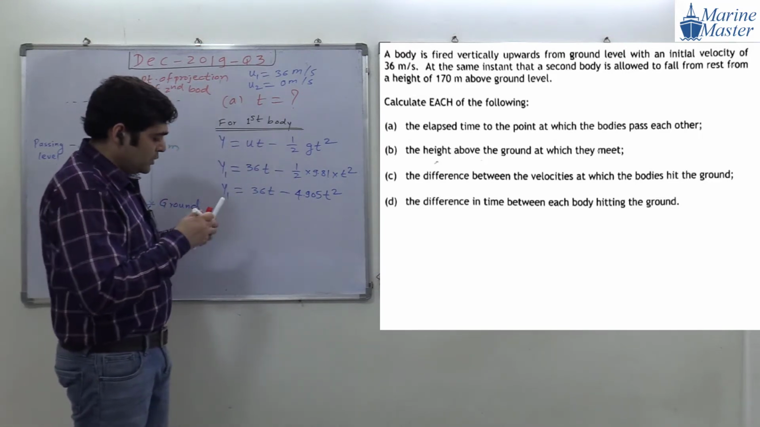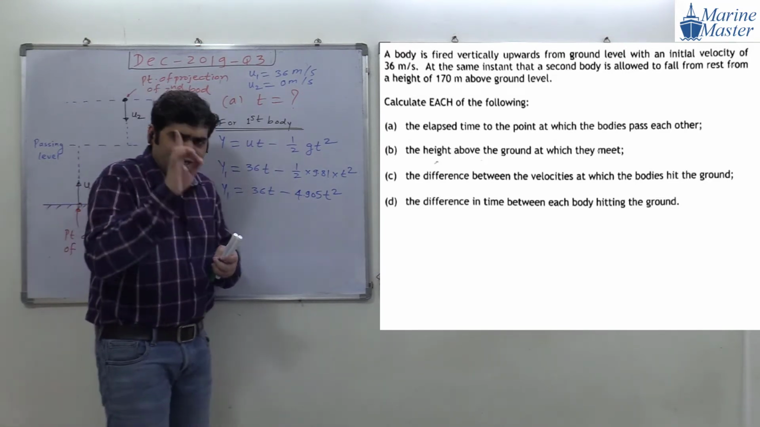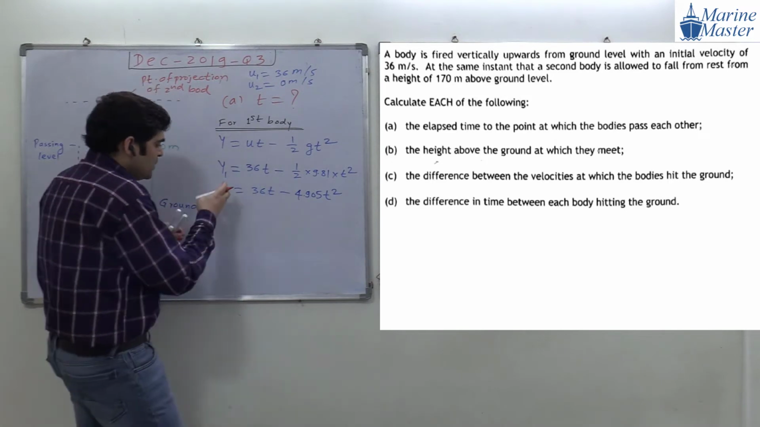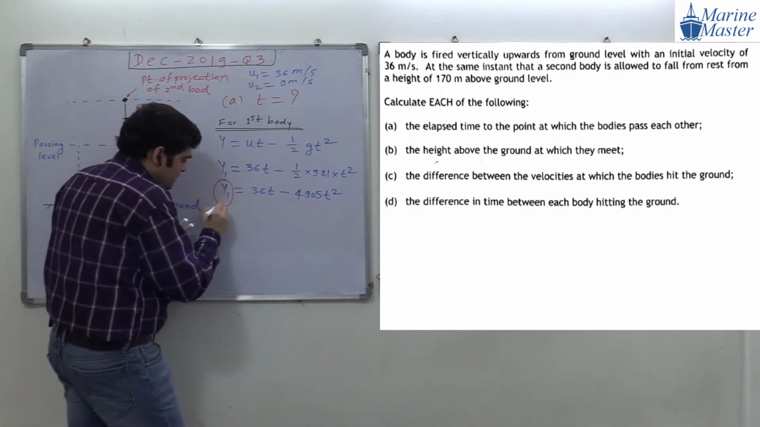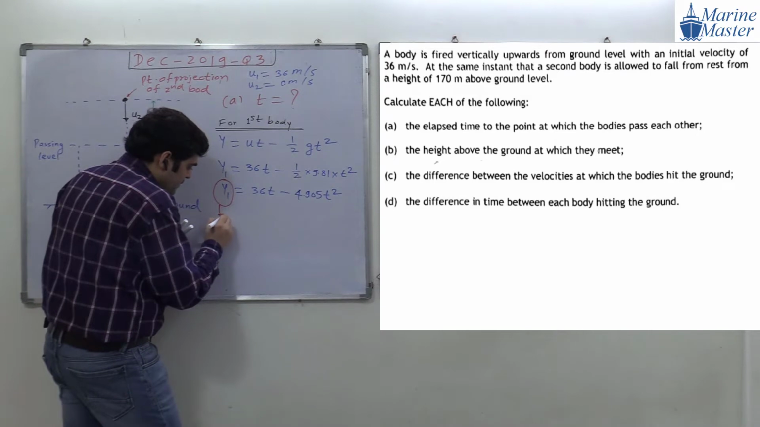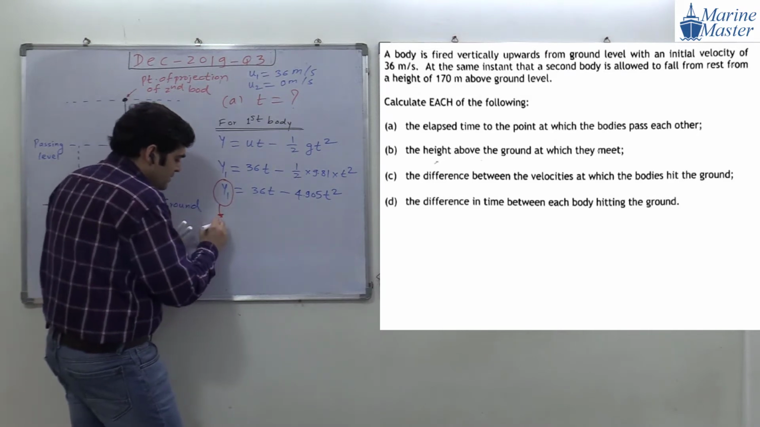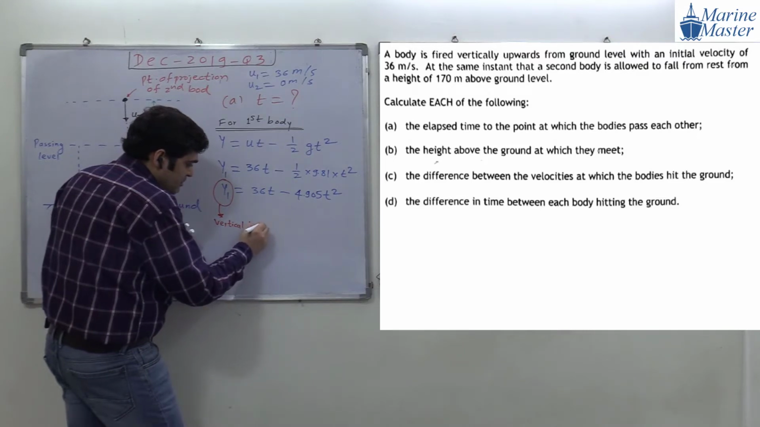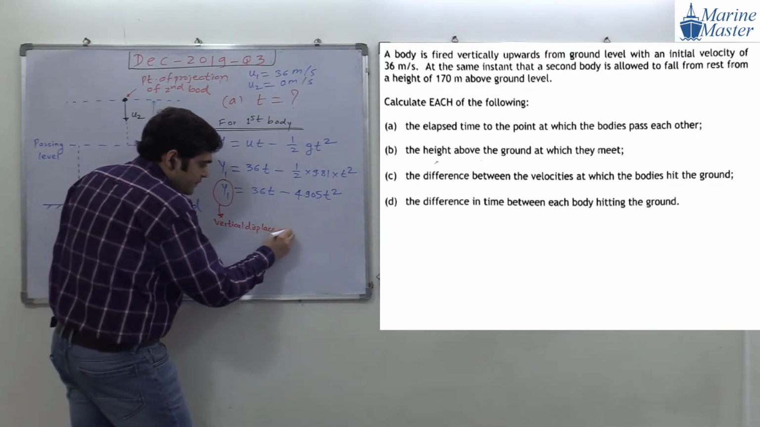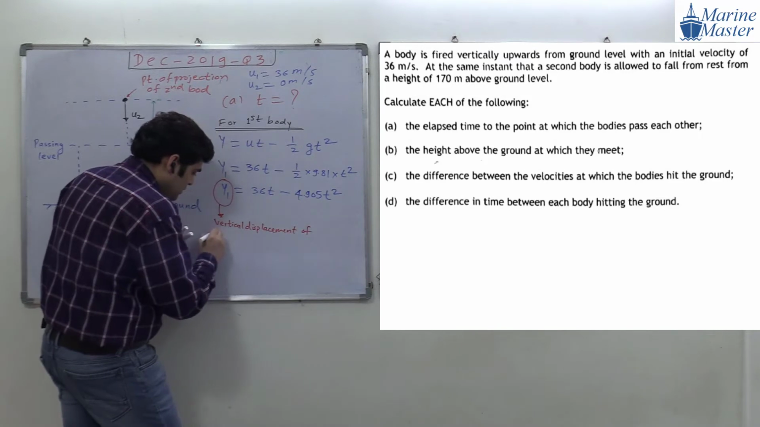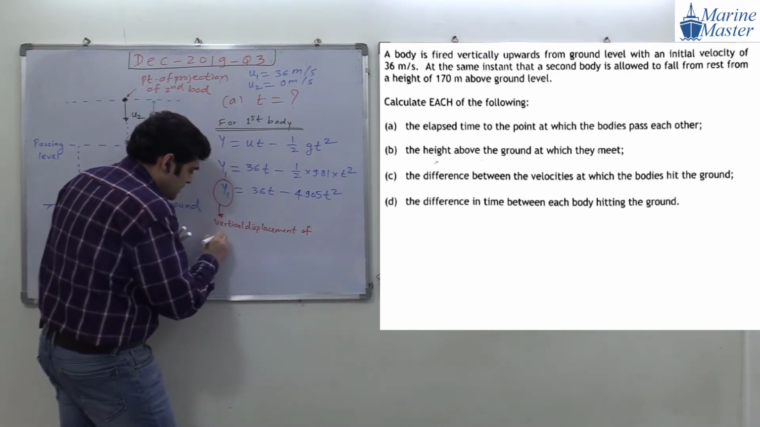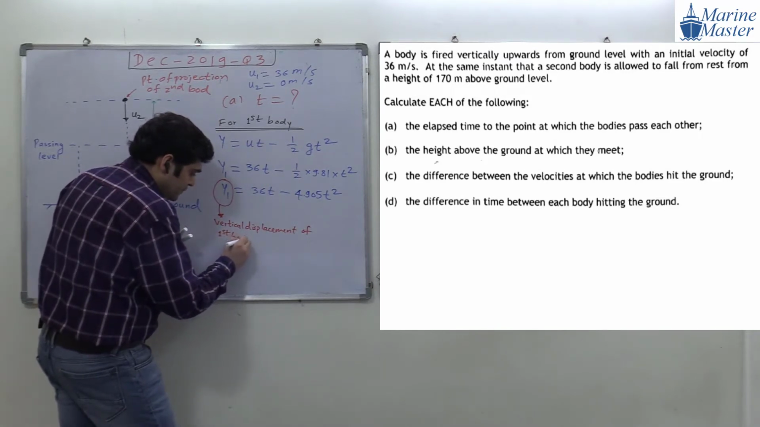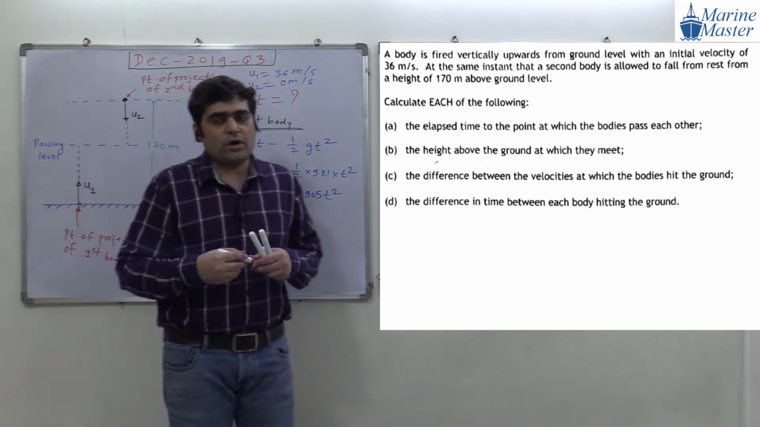Now try to see the scenario. See, guys, try to see the point. This Y1 means what? What is meant by Y1? Vertical displacement of what? Vertical displacement of the first body. Okay. Now, can you tell me what will be the value of Y1?